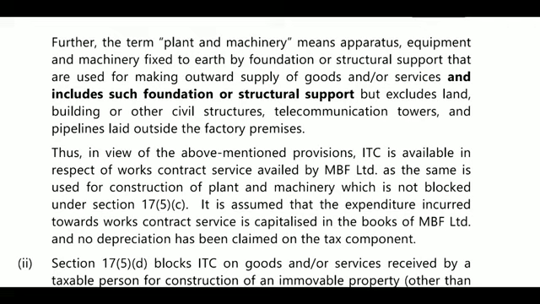So these will not come under plant and machinery, even though they are attached to the land. So building and other civil structures will not come, nor telecommunication towers and pipelines laid outside factory premises. If you construct these three items, ITC will not be allowable; that is blocked credit.